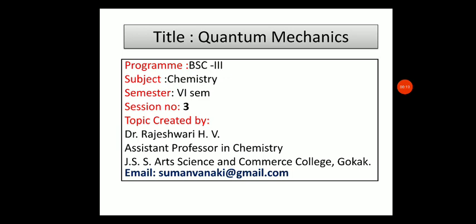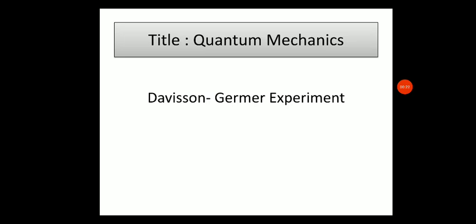This is my third video on the chapter Quantum Mechanics of BSc Final Year Chemistry Paper 1. In this session, let us learn about the Davisson-Germer experiment.